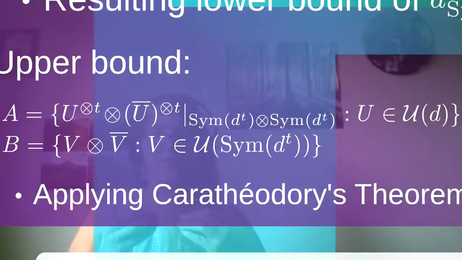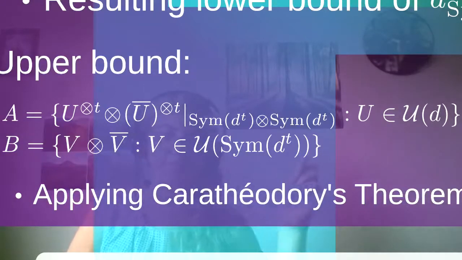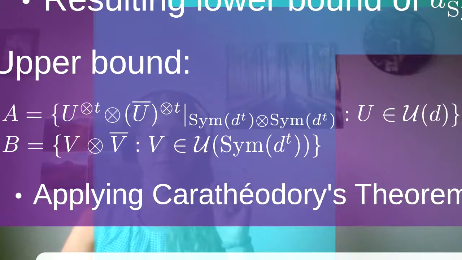Well, if you have a symmetric unitary T design, if you view it as a linear operator, it's going to be an element of the convex hull of this set A. So it's going to be convex combinations of the elements in this set, where again, we're restricting our unitaries acting on the symmetric subspace.